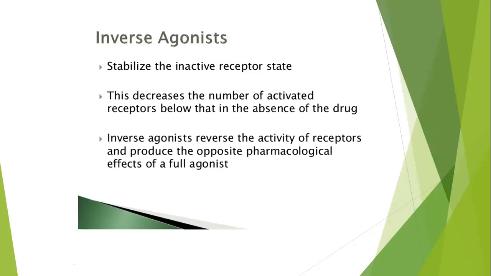Another type of agonist is the inverse agonist. It stabilizes the inactive receptor state. This decreases the number of activated receptors below that in the absence of the drug. Inverse agonists reverse the activity of receptors and produce the opposite pharmacological effect of a full agonist.